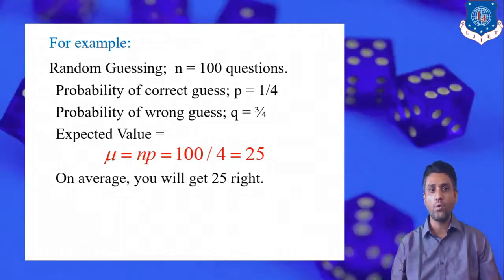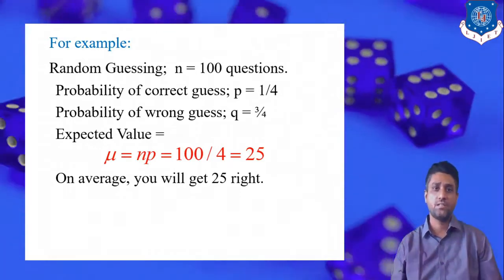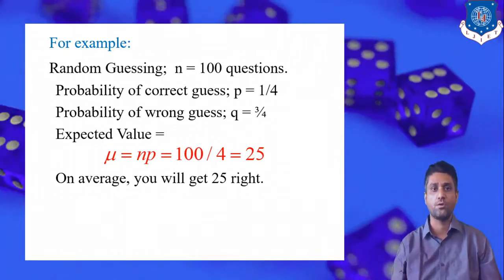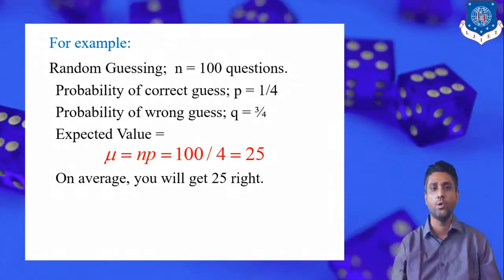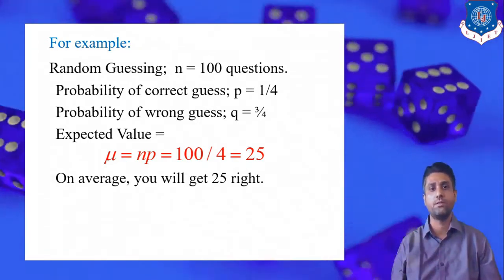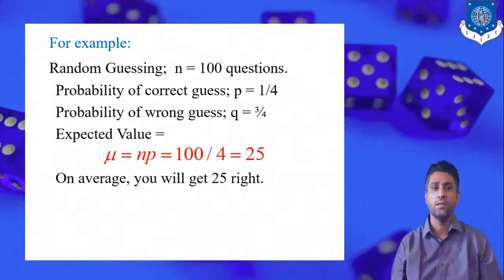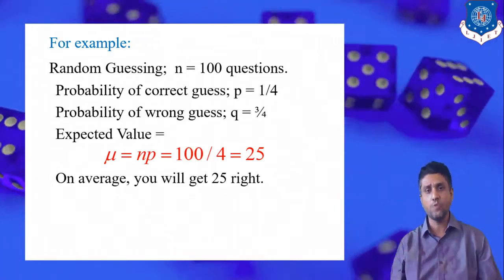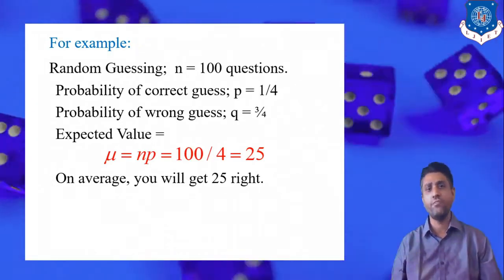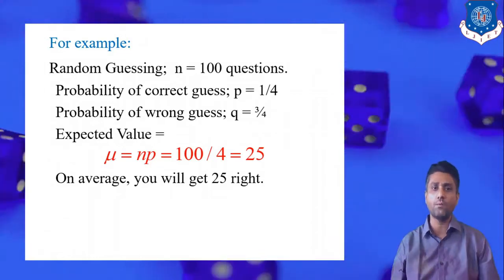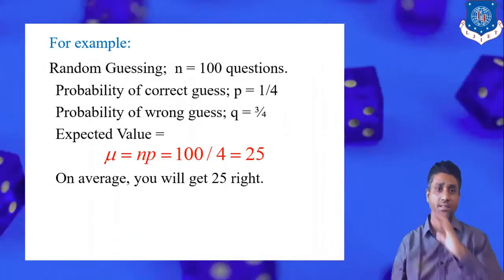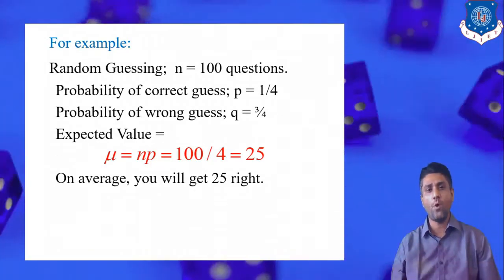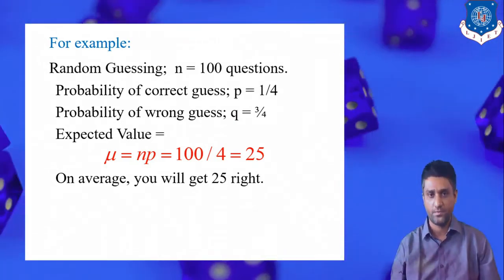So n is equal to 100 and p is 1 by 4. The expected value is 100 into 1 by 4, which leads to 25. So the conclusion is that on average, if we randomly select an option among these 100 questions, the number of right answers is 25.